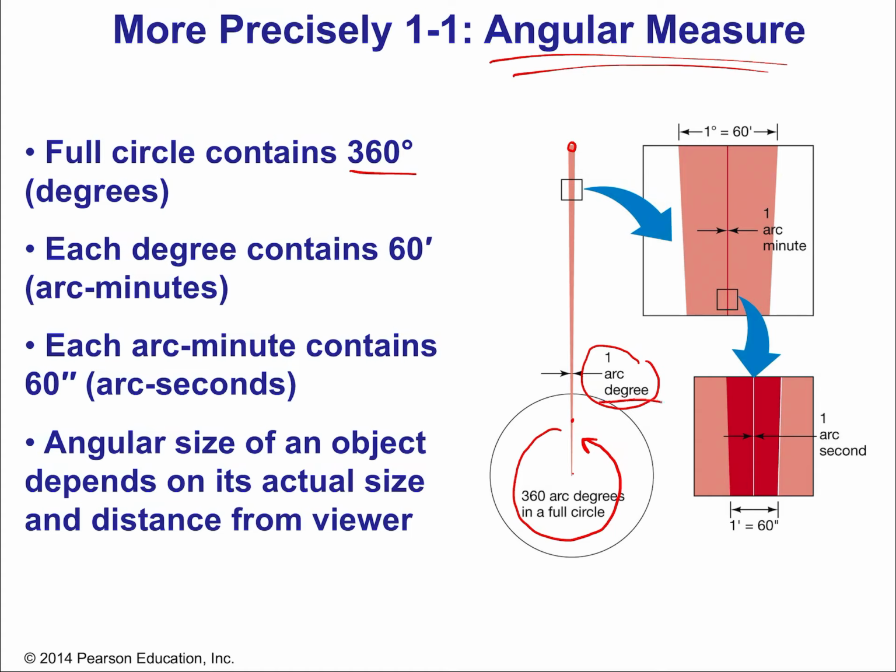But we can talk about things that are much smaller than an arc degree, because the stars themselves are tiny, or even the distances between stars, they can get really closely packed together. So we need to be able to split up a degree into smaller pieces, and we do that just like we split up time. We split 1 degree into 60 arc minutes and 1 arc minute into 60 arc seconds. So how many arc seconds are there in a degree? Well, think of it. I think you got it: 3,600, which is just 60 times 60. So the angular size of an object depends on its actual size and distance from the viewer, as I was talking about with the sun and the moon.